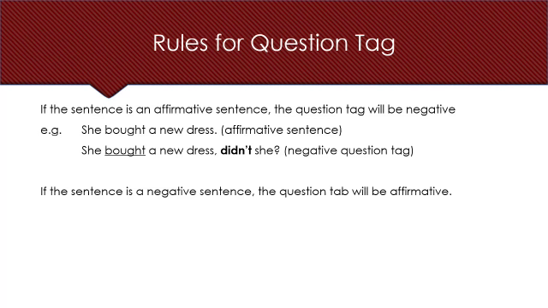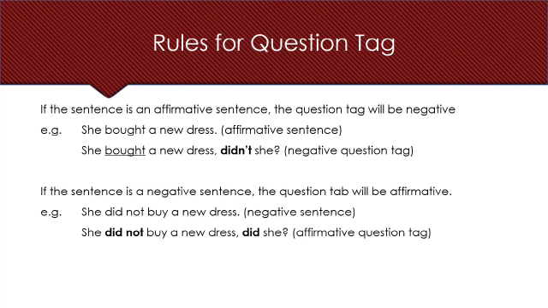The second rule says if the sentence is a negative sentence, the question tag will be affirmative. Like, for example, she did not buy a new dress. It's a negative sentence. Why? Because not is used, right? Remember? So while using the question tag, it will be she didn't buy a new dress, did she? So we are using an affirmative question tag in a negative sentence. Hope you got till here. Let's watch a clip now which will elaborate more on the question tags.